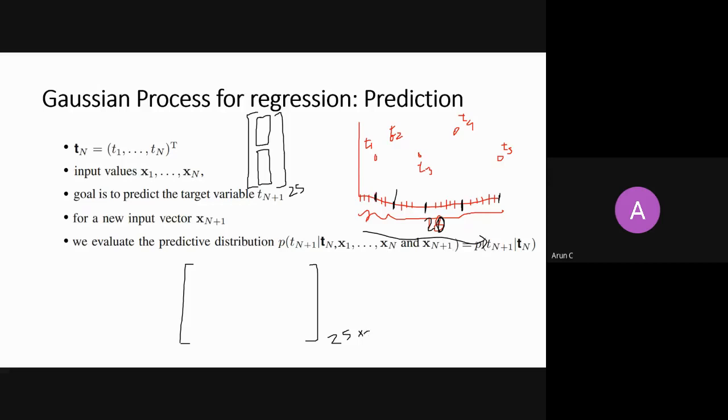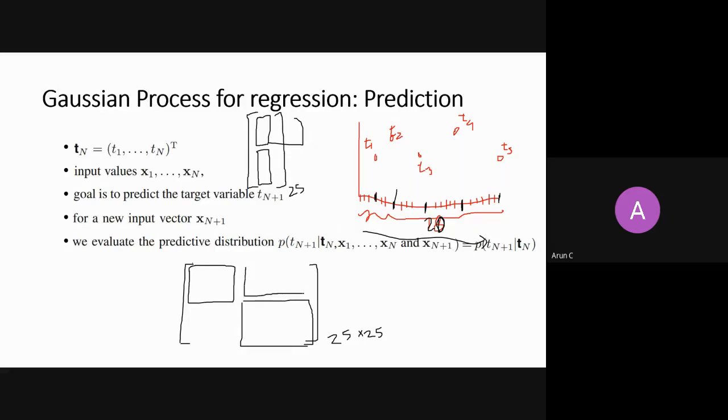Because of the spatial arrangement, I get a 5 by 5 matrix here for those X where I know the values. And for the 20 by 20 matrix, I don't know the values, but I know how they're correlated for the target value.